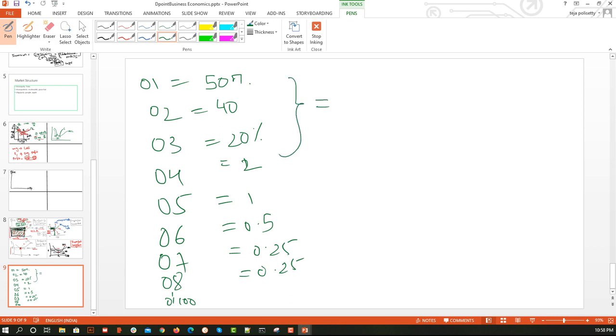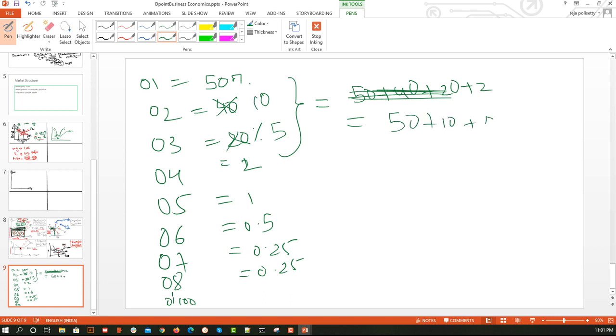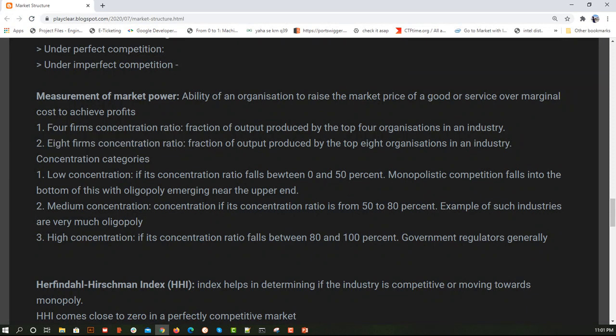So I will simply add 50 plus 40 plus 20 plus 2. So what is happening? 90. Oh no, one second, that's my bad. The overall should be 100%. So let's take this as 10%, this as 5%, and keep the remaining the same. So my solution for the top 4 concentration ratio will be 50 plus 10 plus 5 plus 2. So 50, 60, 65, 67. So 67% is what the top 4 organizations are covering. This will be the output of my 4 firms concentration ratio.